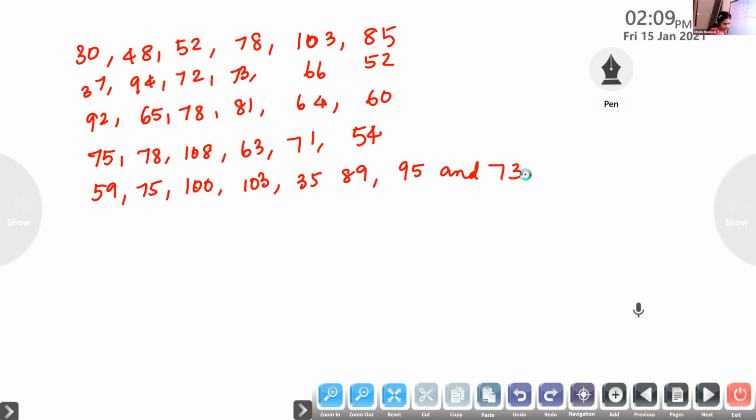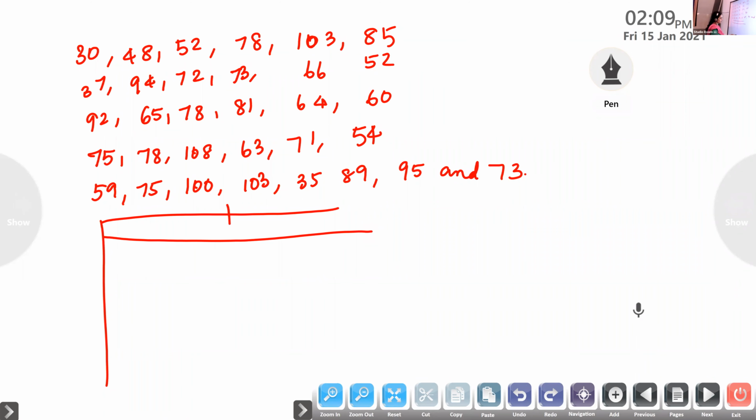So tell me, children, how will you do this? You're asked to draw the frequency polygon. So first, you have to frame the intervals. You can draw the table like this: intervals, then here you can draw the tally marks, and next is frequency.